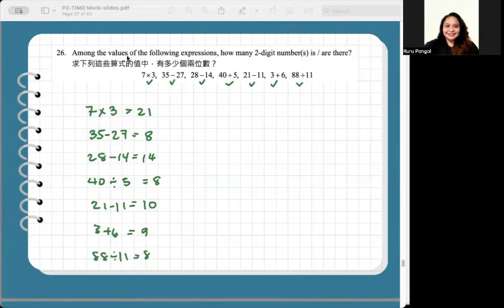Now, last thing to do, among the values of the following expressions, we need to identify how many 2-digit number or numbers is or are there. So eliminate 9, 8, 8, 8. No other conditions. It did not ask if it must be even or odd. So 21, 14, and 10 are all the results from the given expressions that give a 2-digit number value. So the final answer is 3 only. Only 3 for number 26.